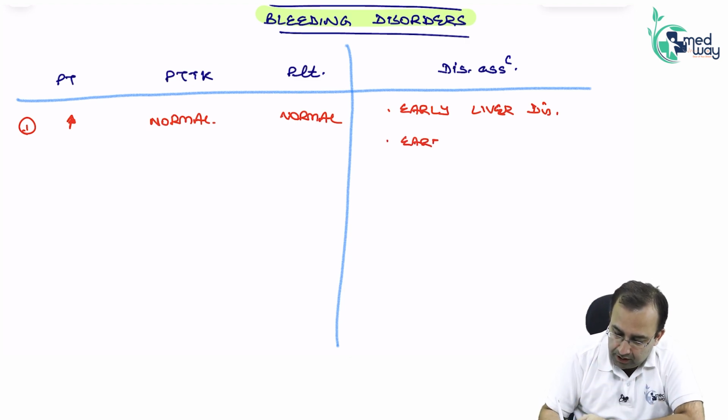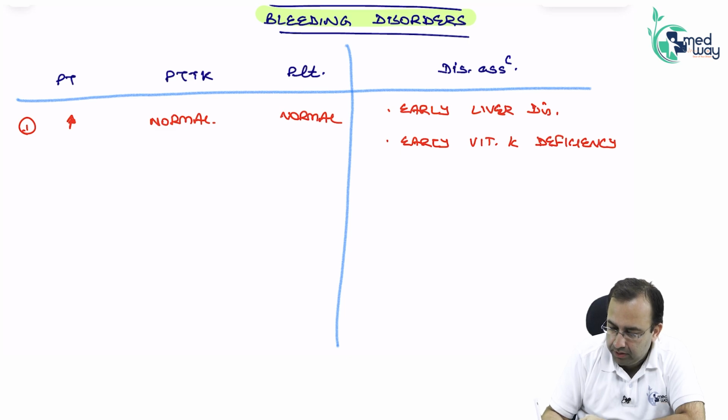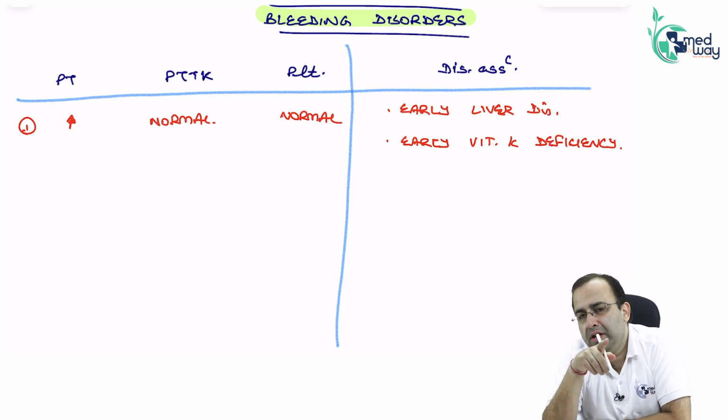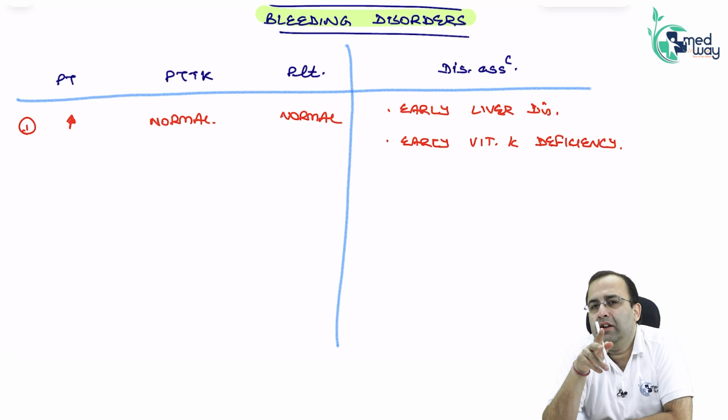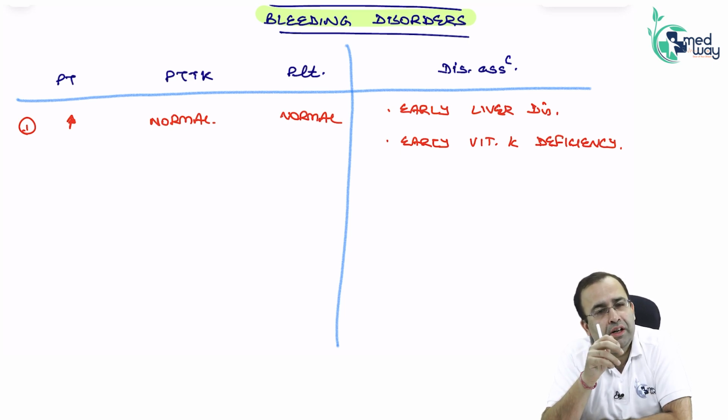Early vitamin K deficiency, early liver disease. Vitamin K dependent factors are 2, 7, 9, 10. The first to be affected will be factor 7, leading to increased PT.